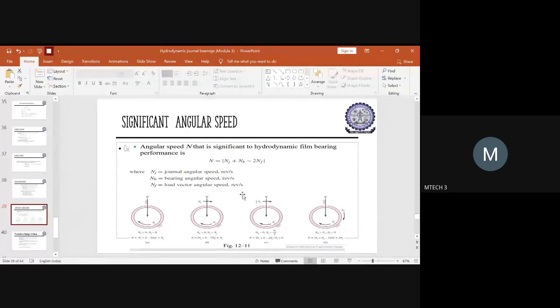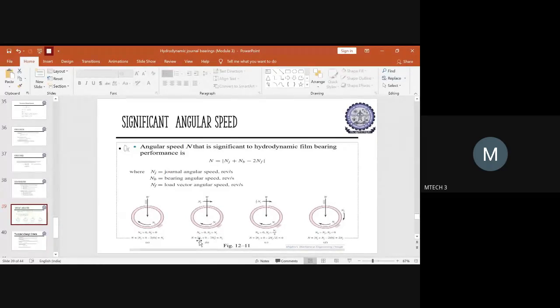Okay, here in this sketch, you can see that you have the angular speed with which the journal is rotating. You don't have the angular speed of the bearing, but you have the angular speed with which the load vector is revolving. The load vector will revolve due to the subjection of the load, right? So here the value of NF will be known, and again, the angular speed of the bearing is unknown. So you'll substitute back in the equation.